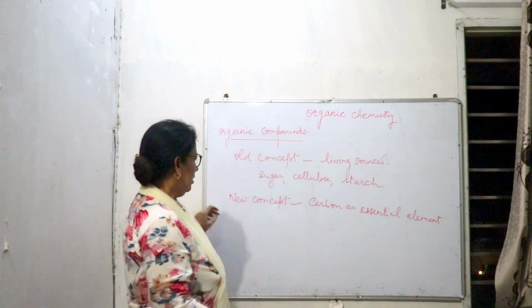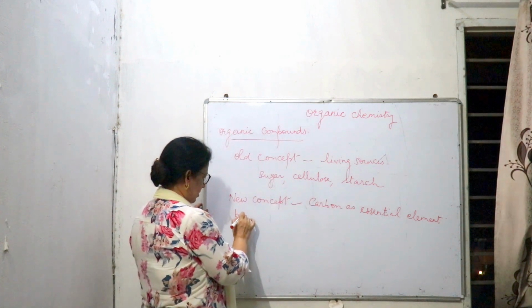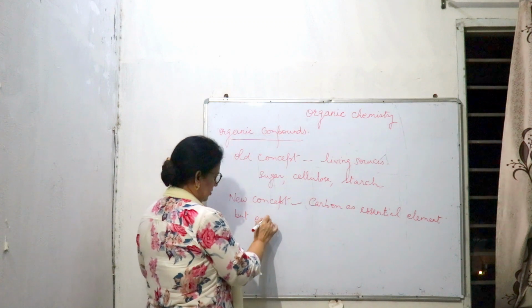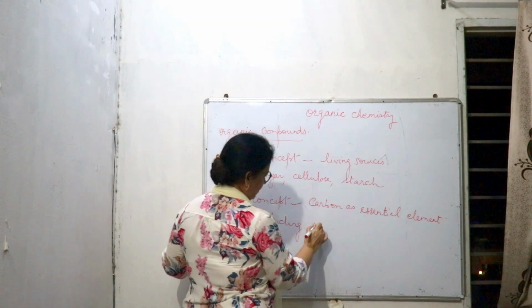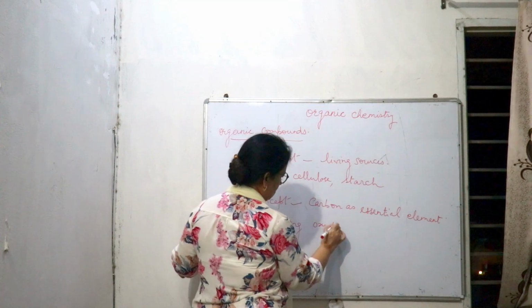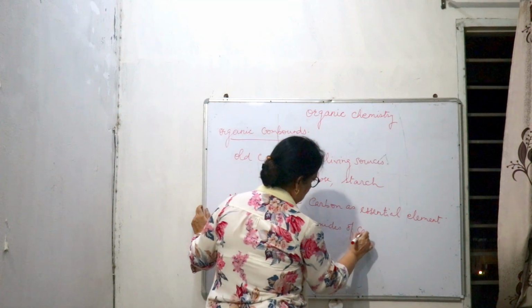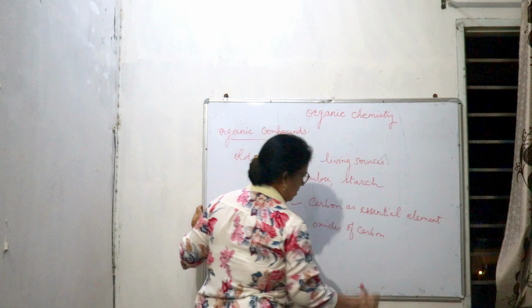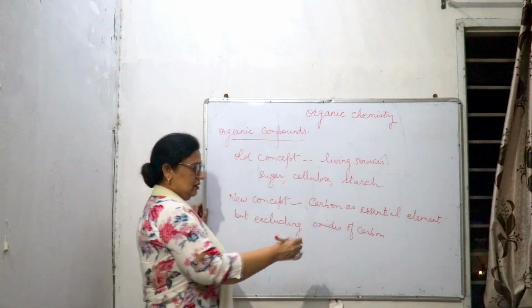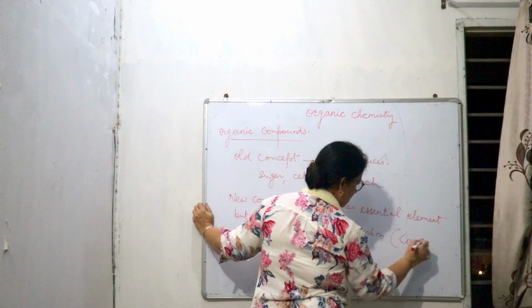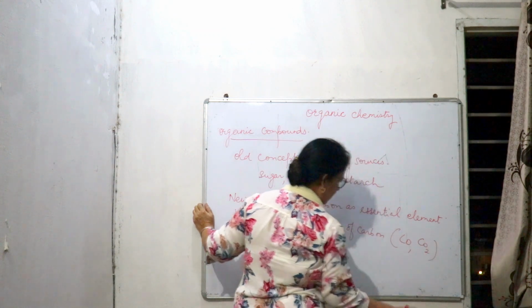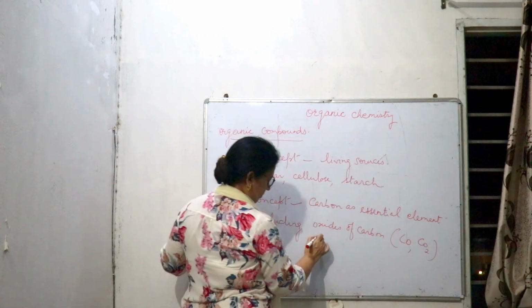They are called organic compounds, but excluding oxides of carbon, that is carbon dioxide, carbon monoxide,